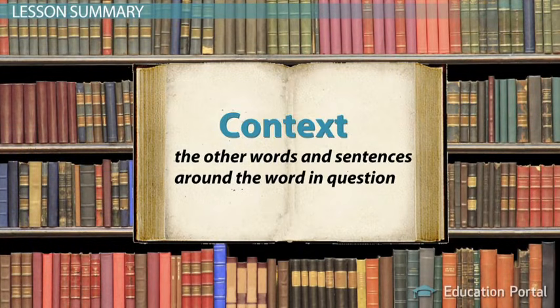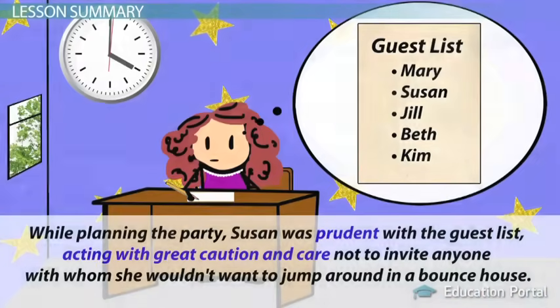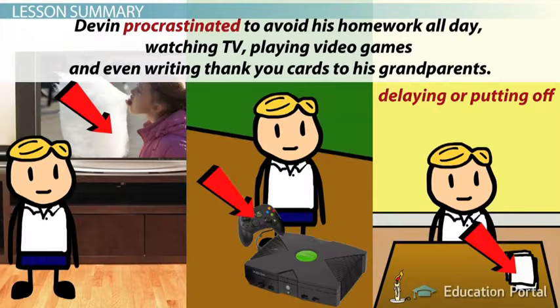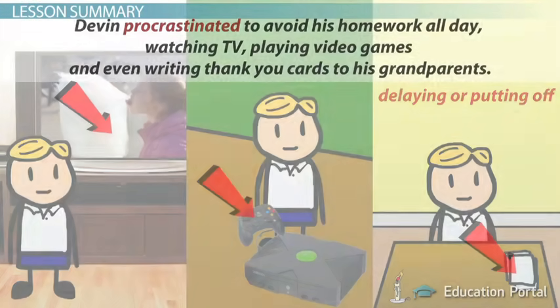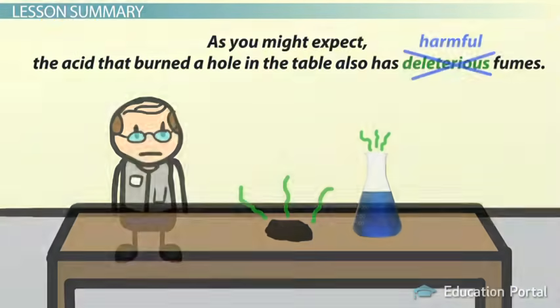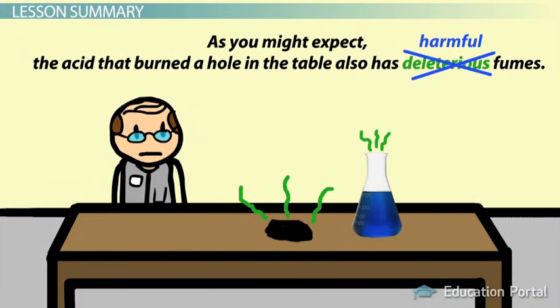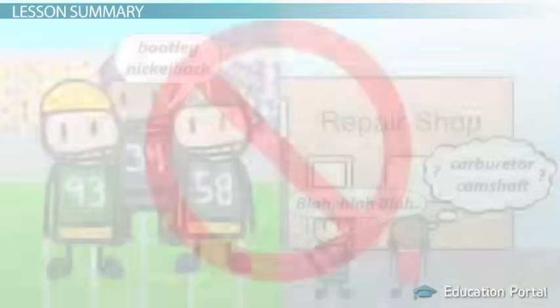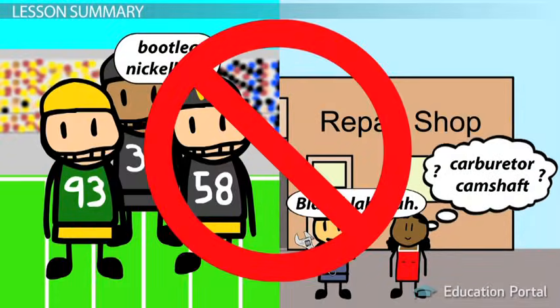We learned how to use context to determine the meaning of words. We explored several methods for this. First, we looked for the definition of the word in the sentence. We then looked for examples in the sentence that may help define the word. When a definition of some sort isn't present, we look for synonyms or antonyms to offer clues for us. Finally, we tried substitution. This involves choosing a familiar word that maintains the original meaning of the sentence. Of course, we weren't able to help with auto shop jargon or football terminology, but maybe next time.